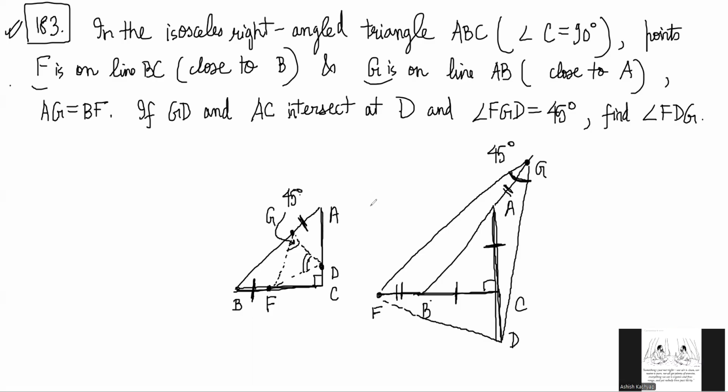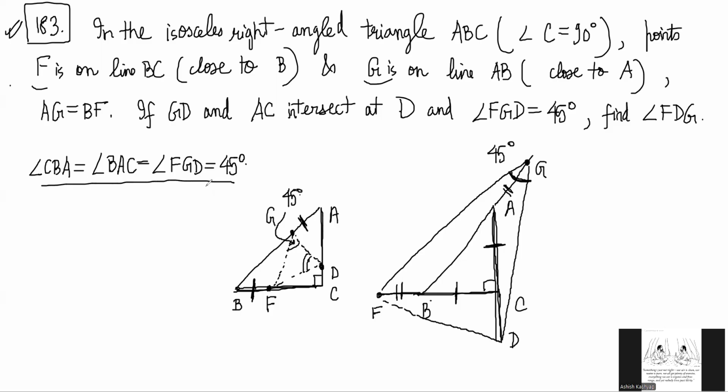Is it clear what I'm saying? How we can draw two alternative diagrams? We'll work on the bigger diagram because the bigger diagram will be easier to think about. The smaller diagram will be more annoying, I think. But the idea of the problem will be the same. So first of all, I can say here that angle CBA is equal to angle BAC and is also equal to angle FGD, which is 45 degrees, because it was an isosceles right angle triangle.